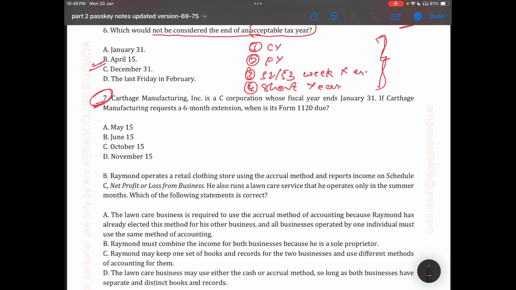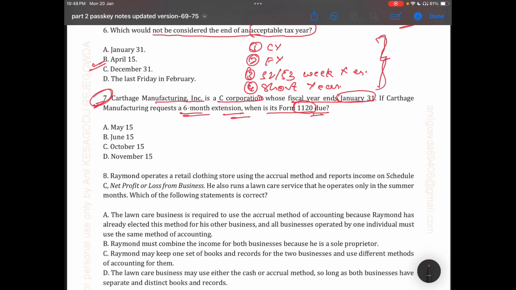7. Sorry. So the question 7 says that Carthage Manufacturing Inc. is a C corporation whose fiscal year ends 31st of January. It's an important point, a catch point for your question. If Carthage Manufacturing requests a 6-month extension, when is it due?